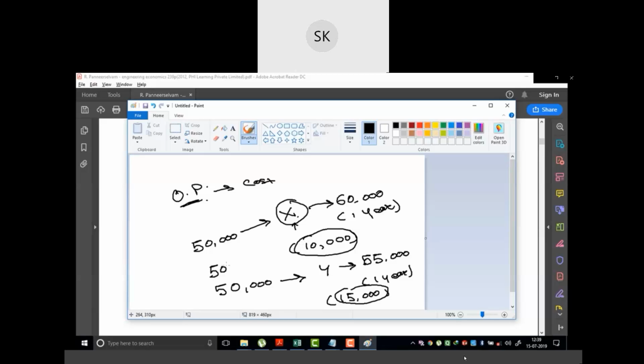The person lost 5,000 rupees as an opportunity if he had invested in opportunity Y rather than X. So this cost is known as the opportunity cost, that is 5,000 rupees in this case.